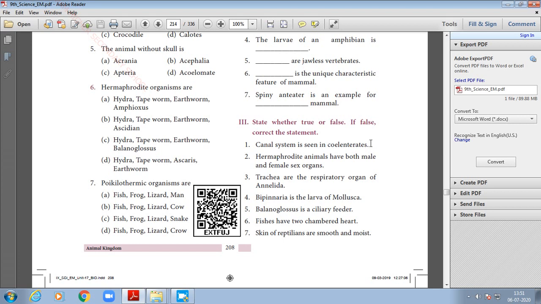If the statement is false, you have to underline which is the wrong one and you have to rewrite the correct statement. Okay, so if the statement is false, you have to underline which is the wrong one, and again in the second line you have to rewrite the correct statements.